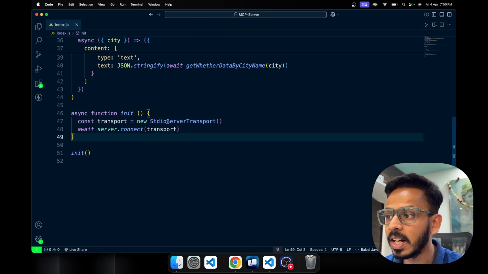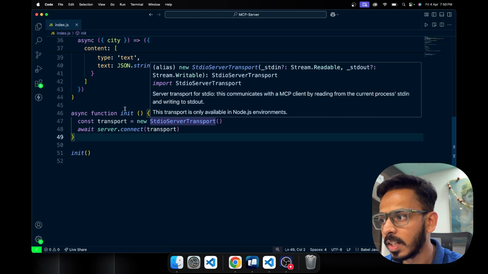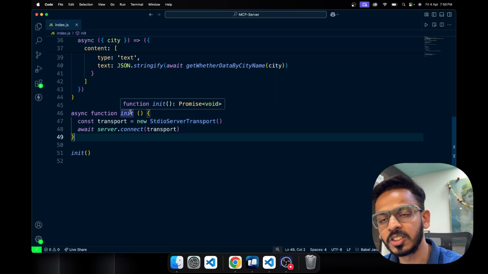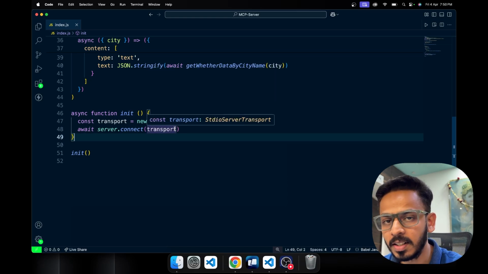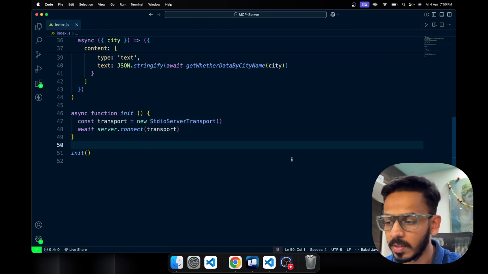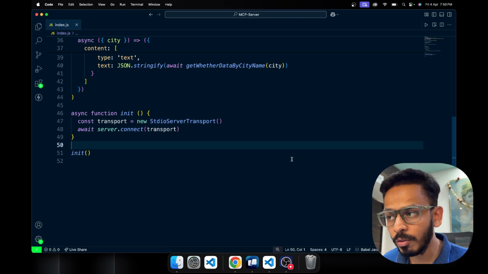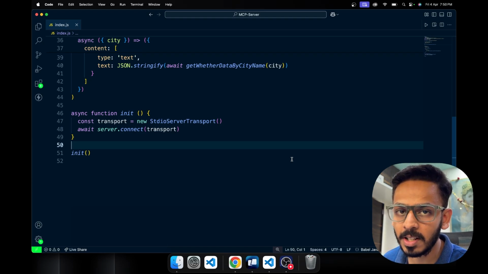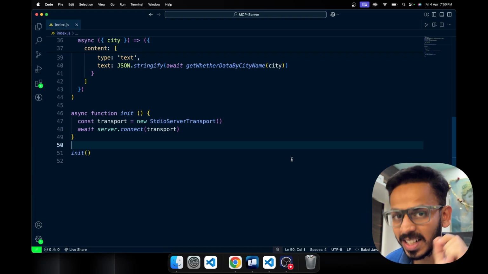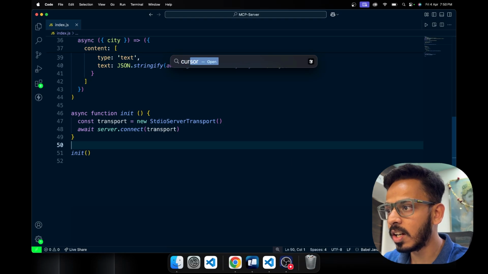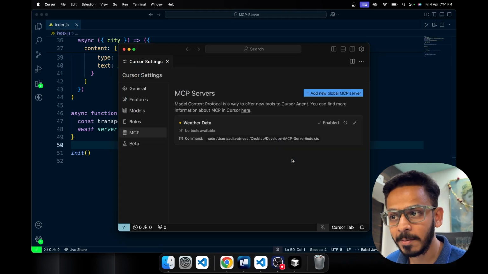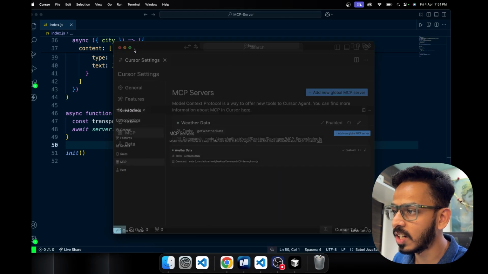We use the stdio server transport. We just write it inside an init function, await server.connect transport, and just call the init function. Okay. Now, how do we call this MCP server, or how do we integrate this particular MCP server in our projects? So just for this, I have installed Cursor. I am not a Cursor guy, but just for this, I have installed Cursor.